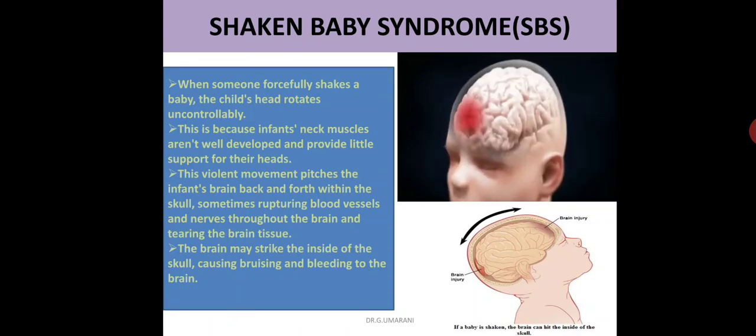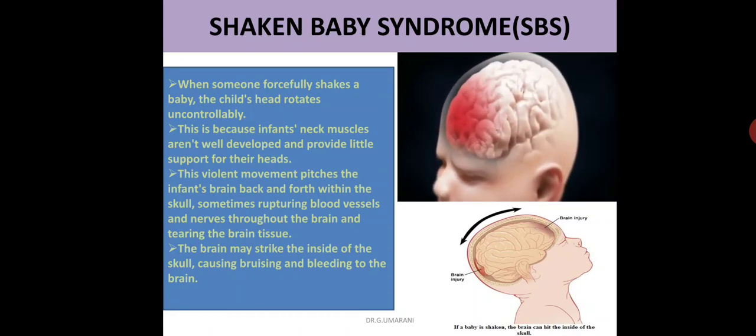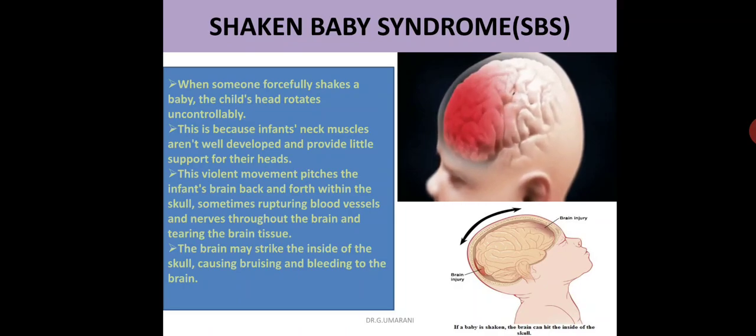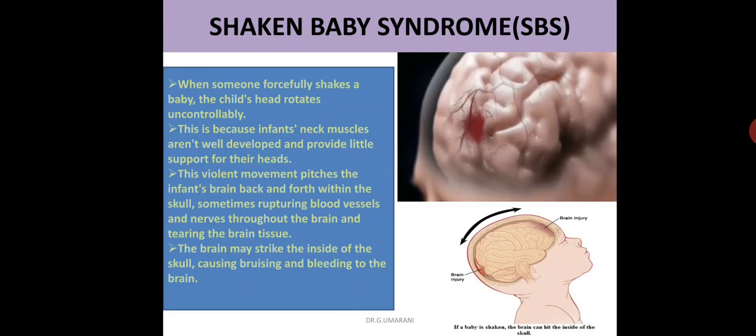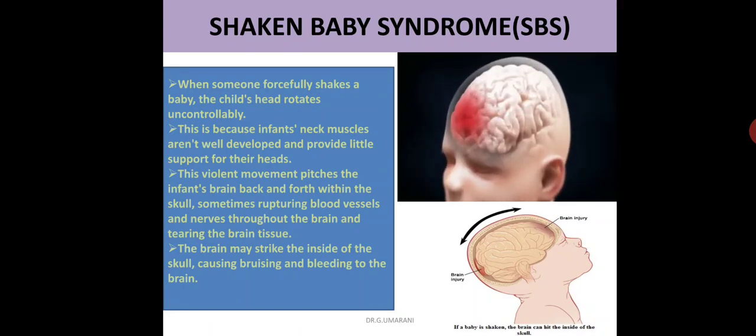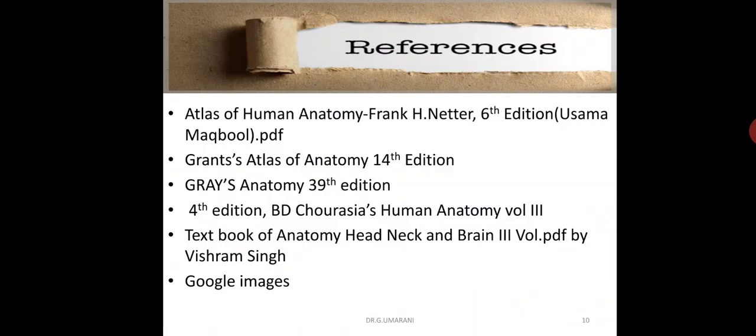If a baby is shaken fast and vigorously, then the brain can hit the inside of the skull. So this is a clinical condition about subdural hemorrhage. These are about the meninges of the brain and intermeningeal spaces.